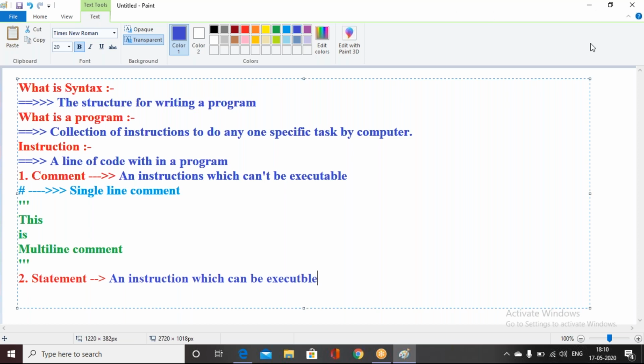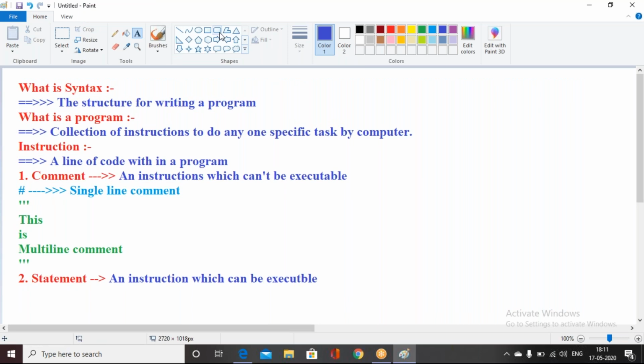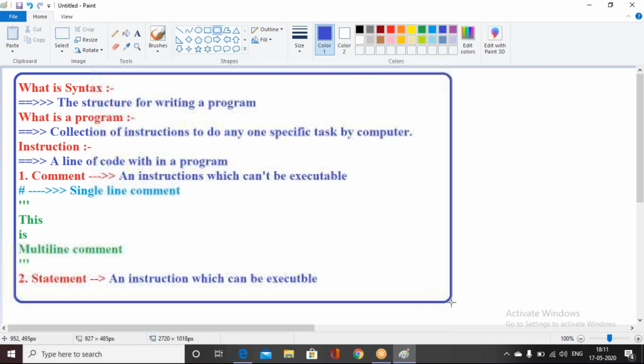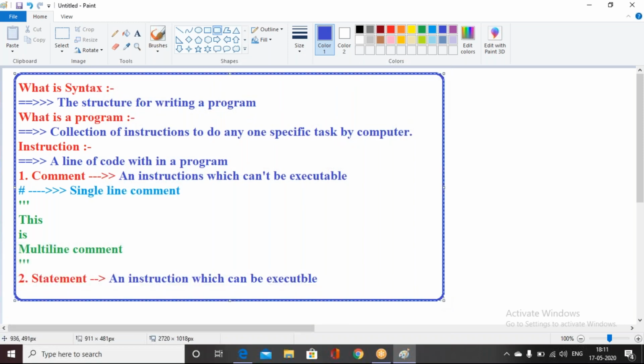Before that, can you take the screenshot of it? If you don't take the screenshot, I can still share it with you on GitHub. Okay, yeah, taken. Let me go with some. Hello, have you taken it?